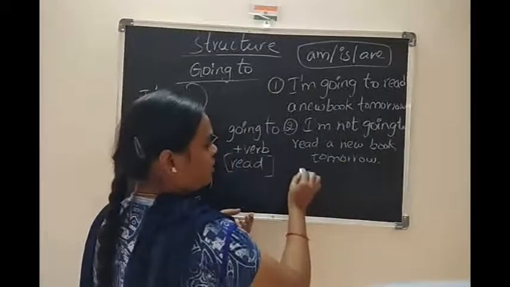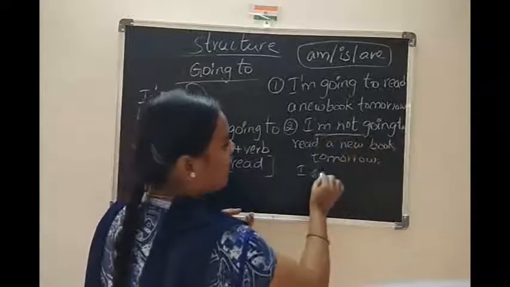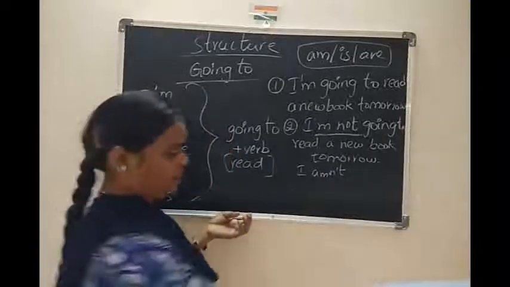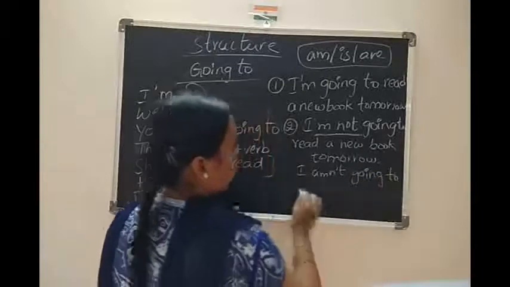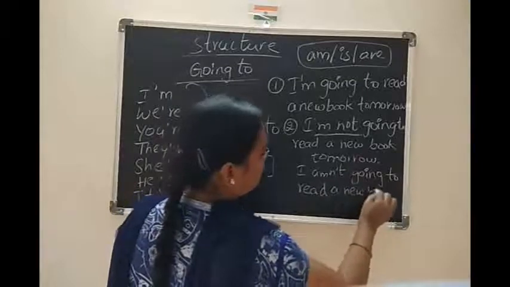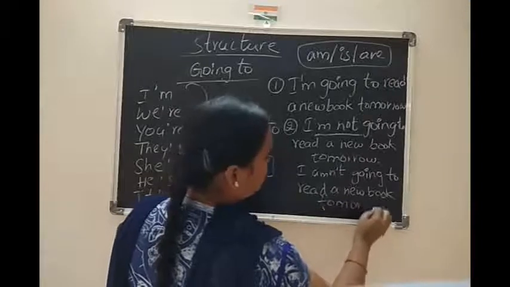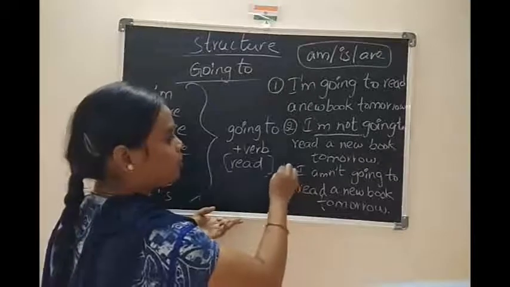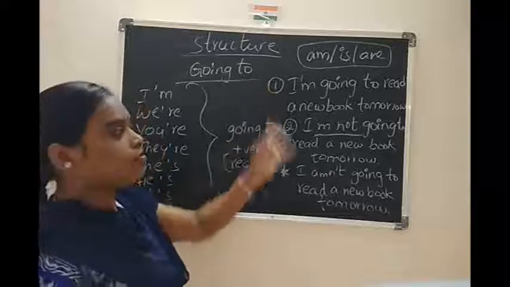And another way is: I amn't going to read a new book tomorrow. This is negative. So two ways we can write. So here positive, here negative.